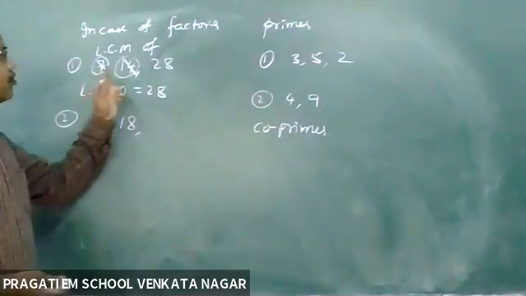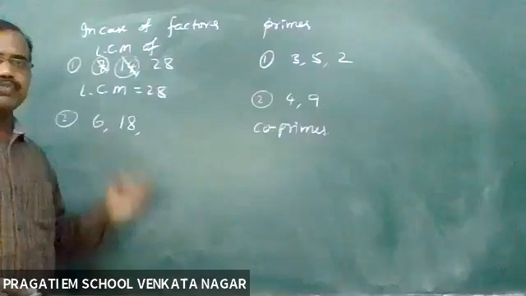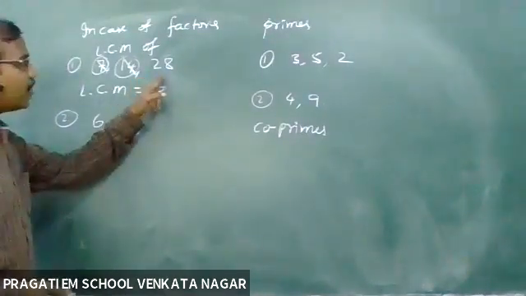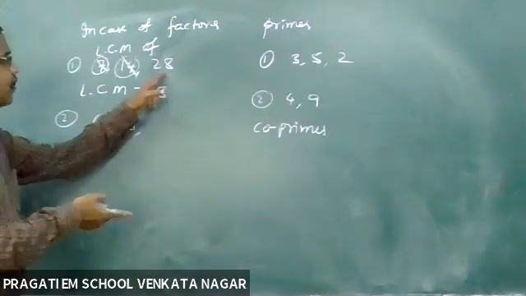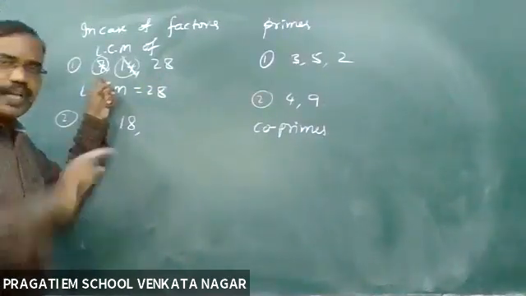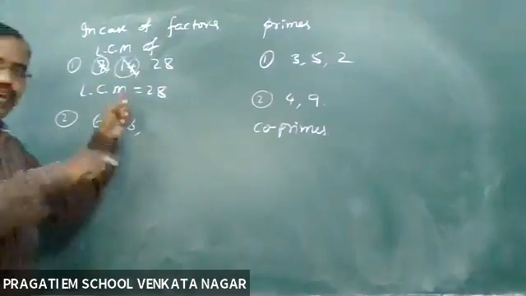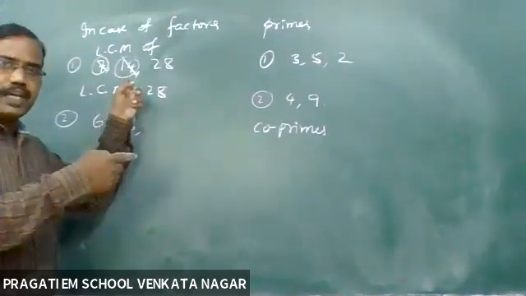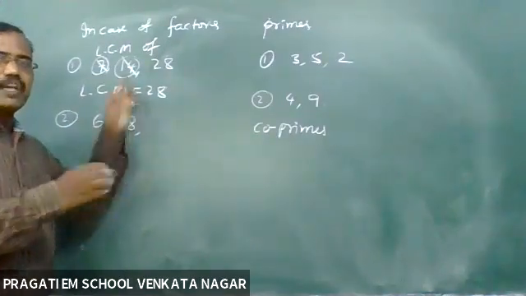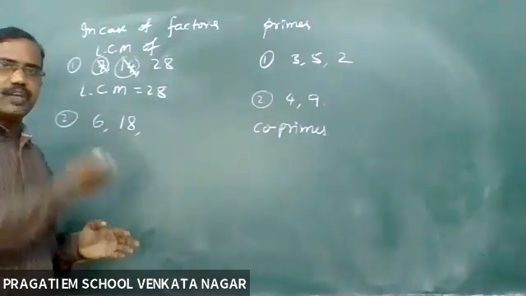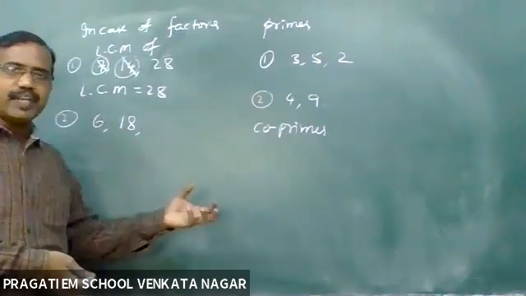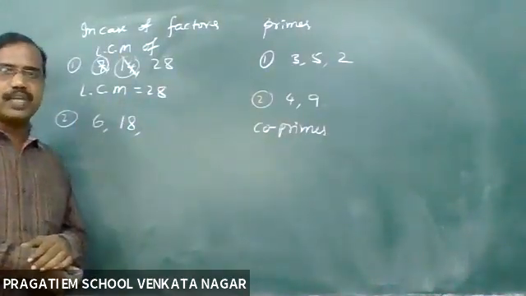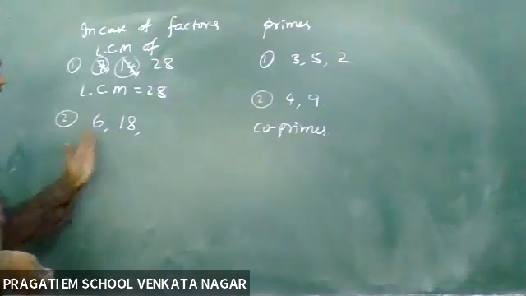See, 7, 14, 28. LCM of 7, 14, 28. The biggest number is 28, and I am going to check its factors. Its factor is 7 because 7 times 4 is 28. Another factor, 14, is there. 14 times 2 is 28. That's why I can say 14 is a factor. So if any factors are there, just strike them off, and the remaining number is the LCM.